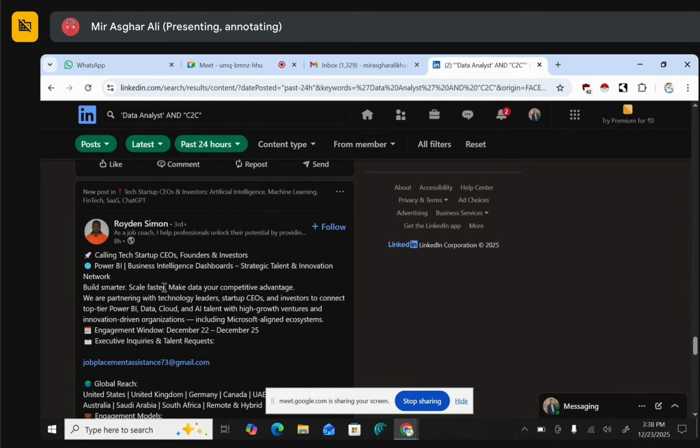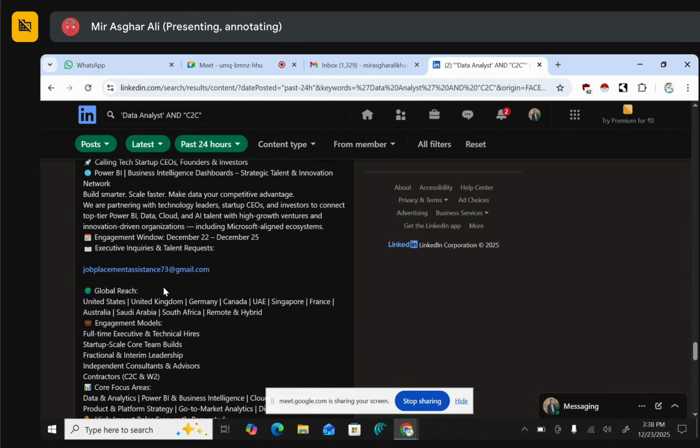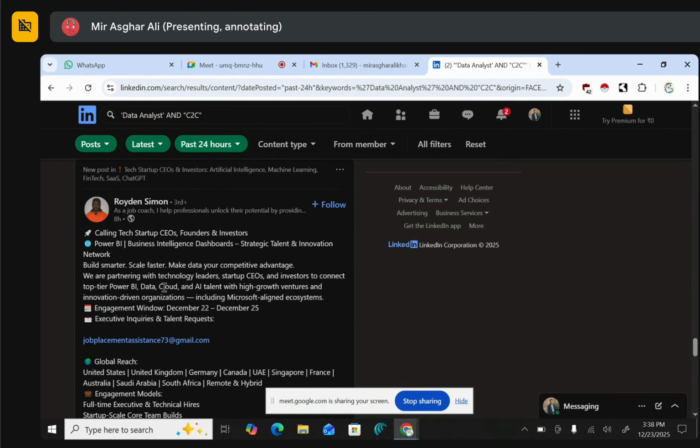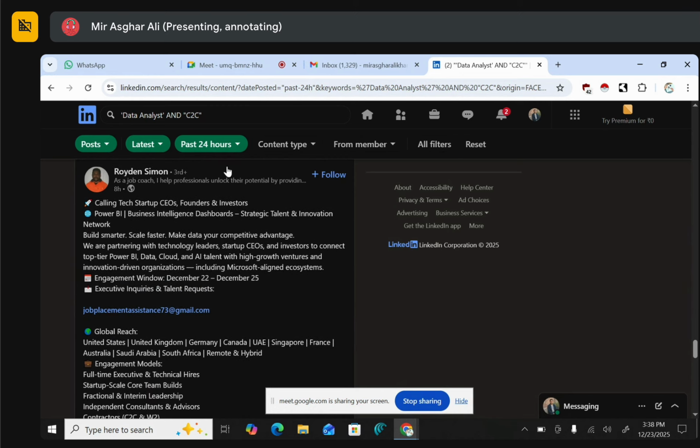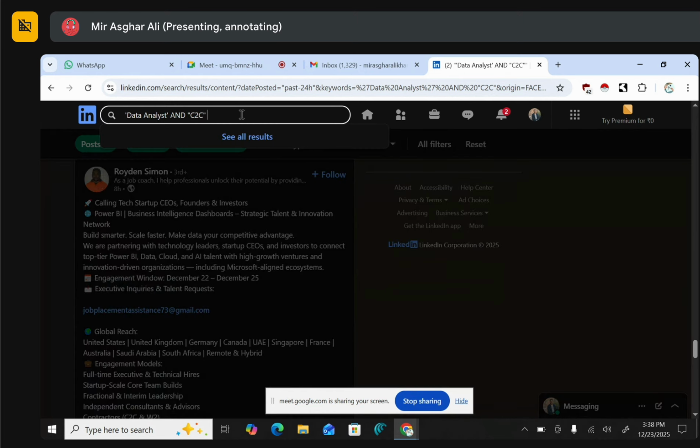To remove such posts, you can see many hot lists are coming, correct? In the search section, go where you wrote C2C at the top. Click there, add a space, then the minus symbol, then hot list without a space.